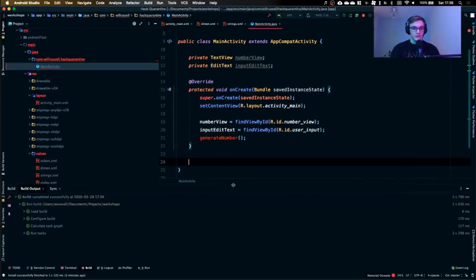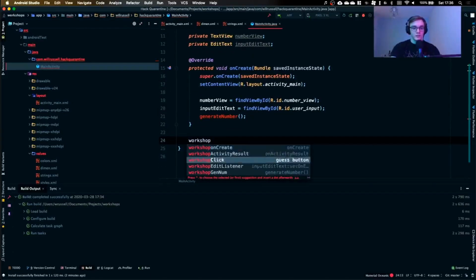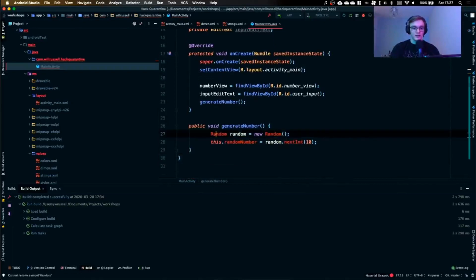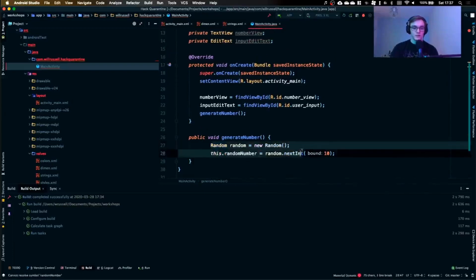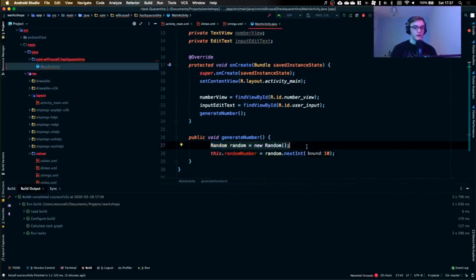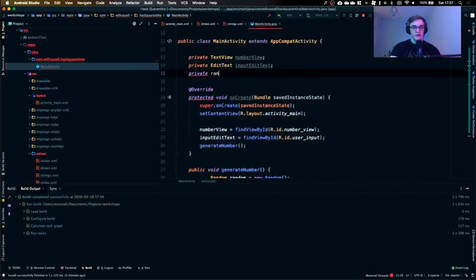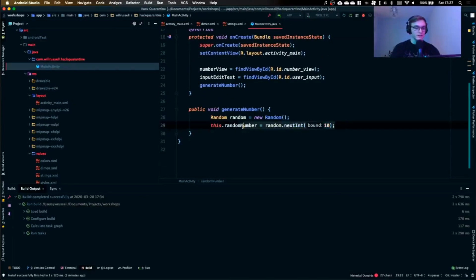Now, next thing we're going to do is create this generate number function or method. So what we have here is a very basic thing. If you press Option Enter on a MacBook keyboard, I think it's Alt Shift, you can import stuff. So what it's done is imported the random library, which is a default Java one. And what I've done is created an object and said, get me the next integer between, I believe, 1 and 10. Now, what it's going to do is set this to this variable that we haven't defined yet. So we'll just create that, called private, what's it called? It's an integer. We call it random number. So now we can set our random integer to the attribute, and we can refer to that later.